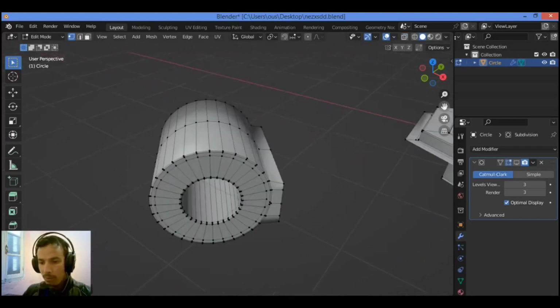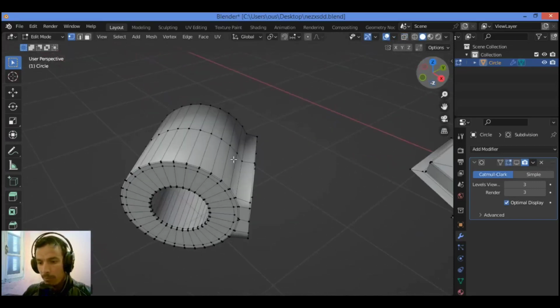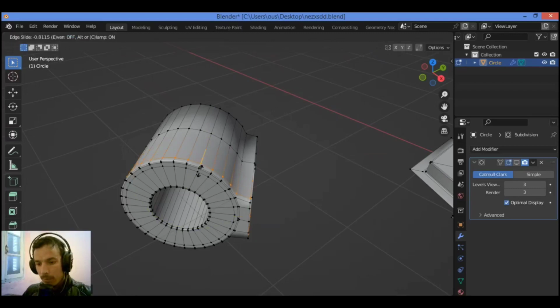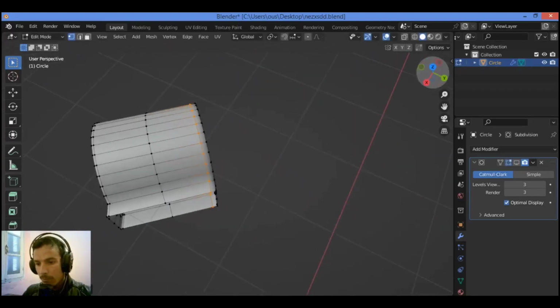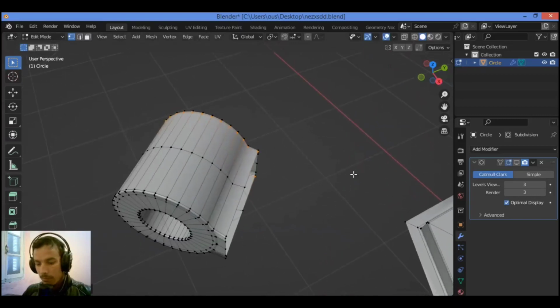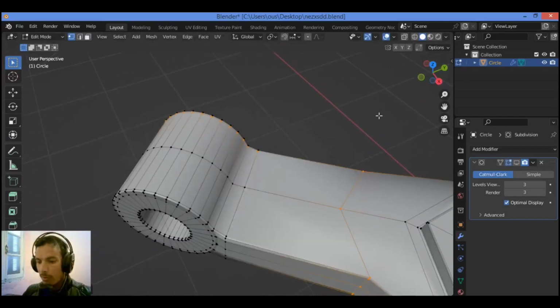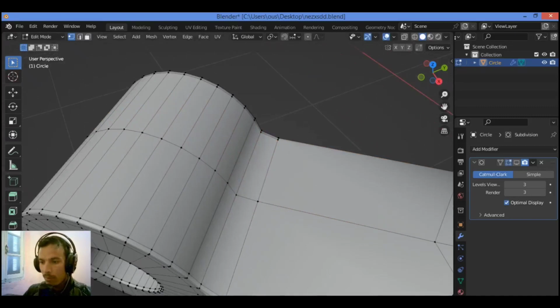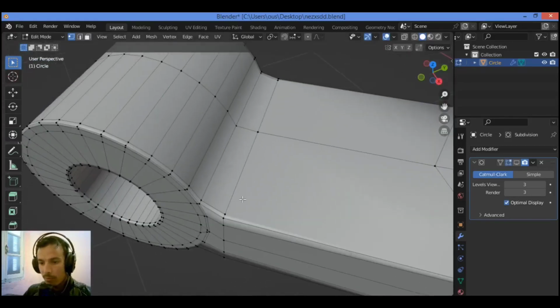Turn off the X-ray mode. Ctrl R. Let's add a supported loop cut. Ctrl R also. Add supported loop cut. So let's drag it closer to this edge. Alt H to bring back the previous hidden section.